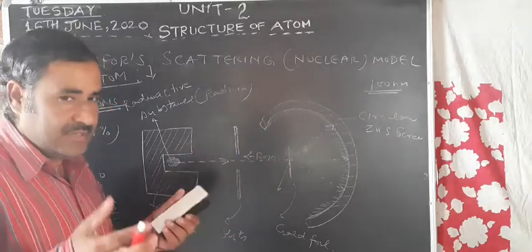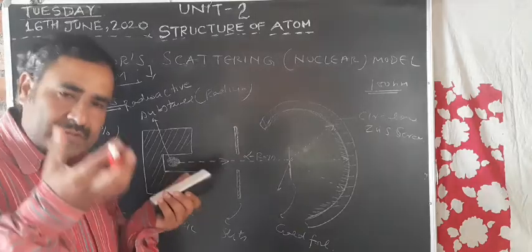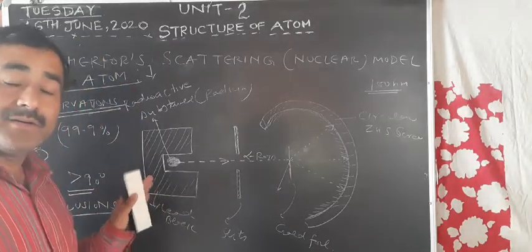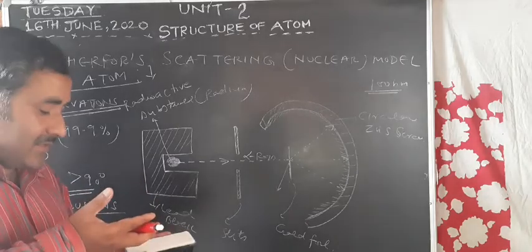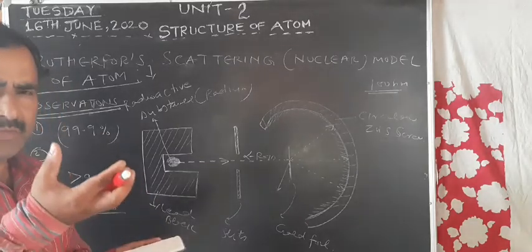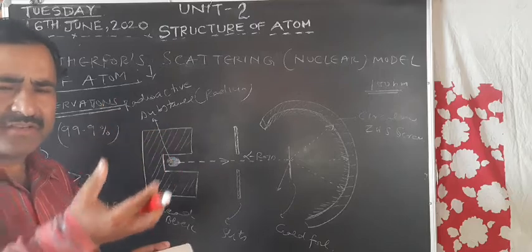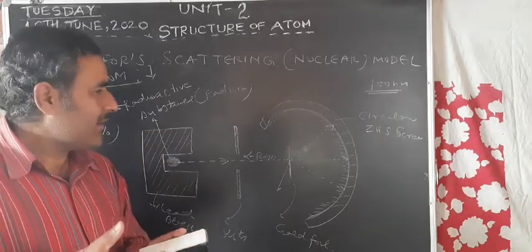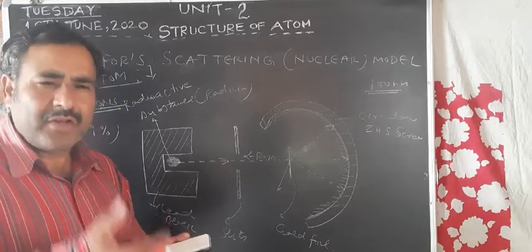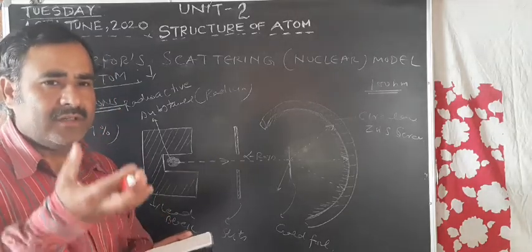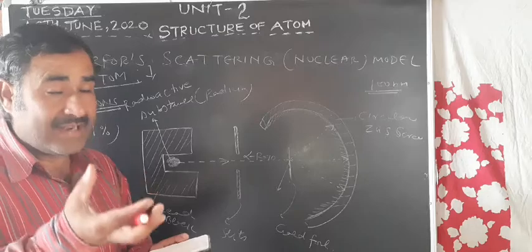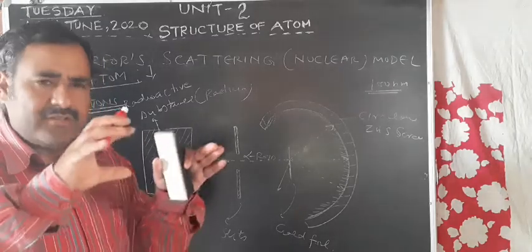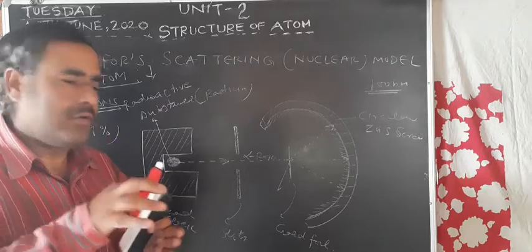So this means that some heavier body is present inside the atom. The number of alpha particles deflected back is very, very small, that is 1 in 20,000. This means that the size of that heavier body is very, very small, occupying a very small volume within the atom.